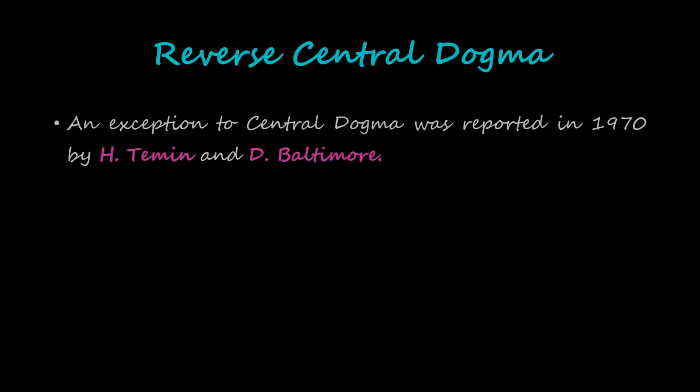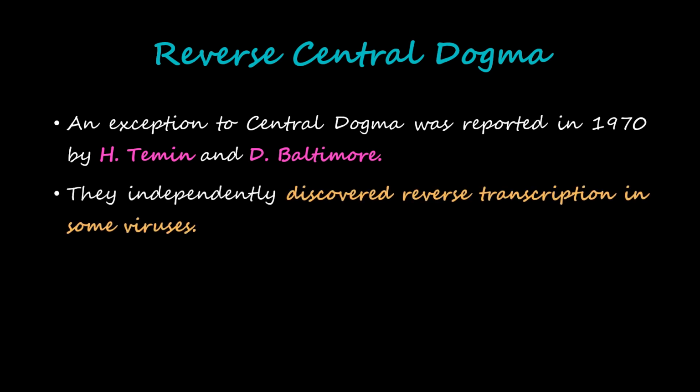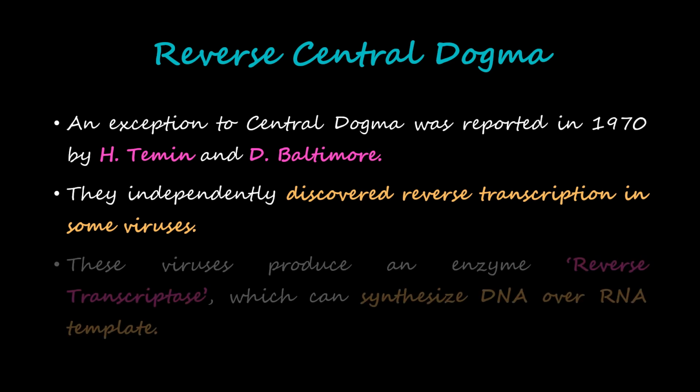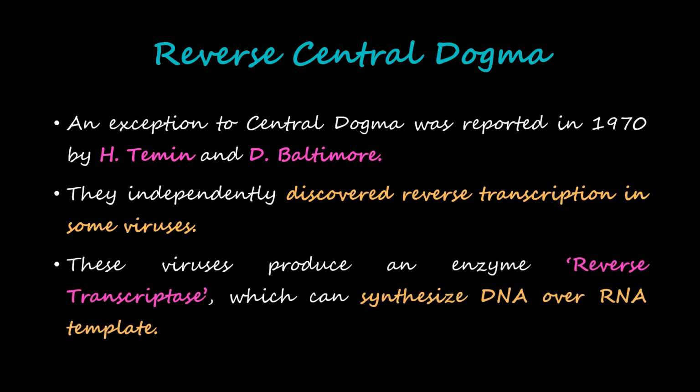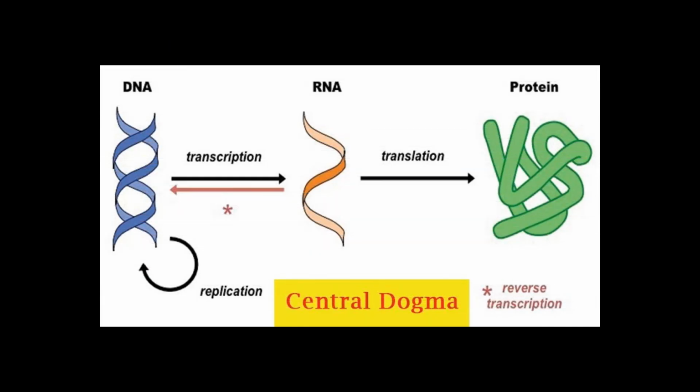There is another concept related to central dogma which is called reverse central dogma. An exception to central dogma was reported in 1970 by H. Temin and D. Baltimore. They independently discovered reverse transcription in some viruses. These viruses produce an enzyme called reverse transcriptase, which can synthesize DNA over an RNA template. So now the picture of central dogma becomes different: RNA can also form DNA. This is called reverse central dogma, and it happens in the presence of an enzyme called reverse transcriptase.